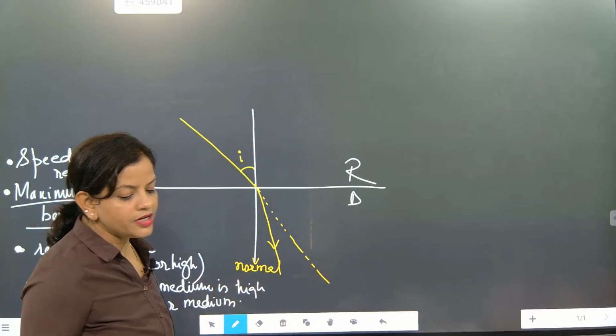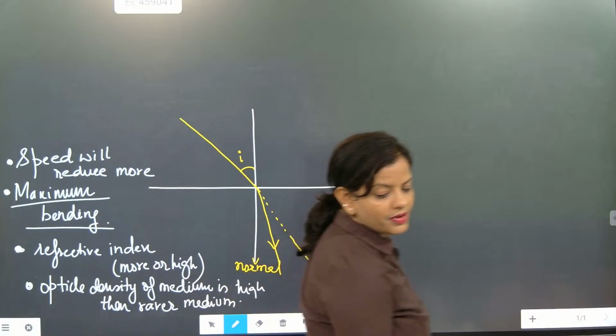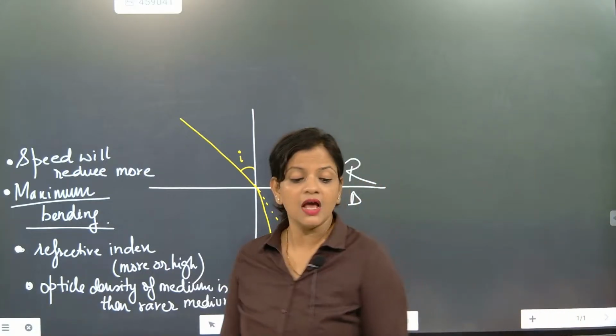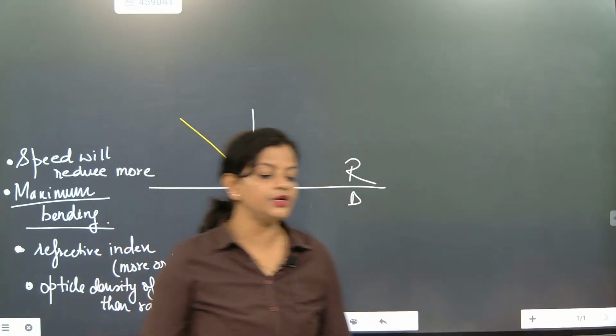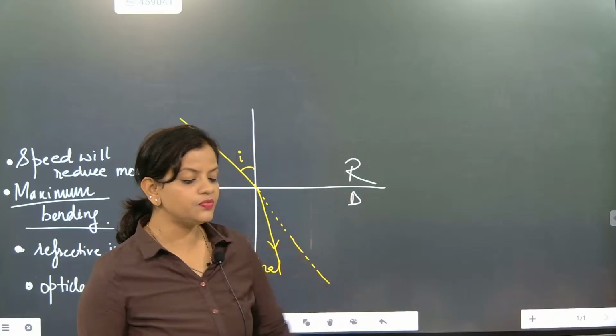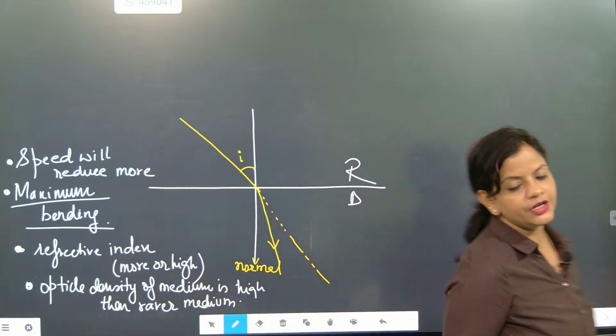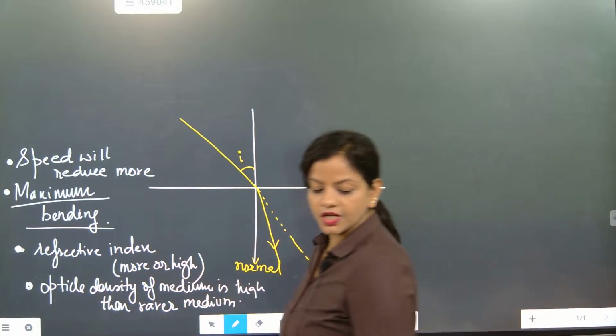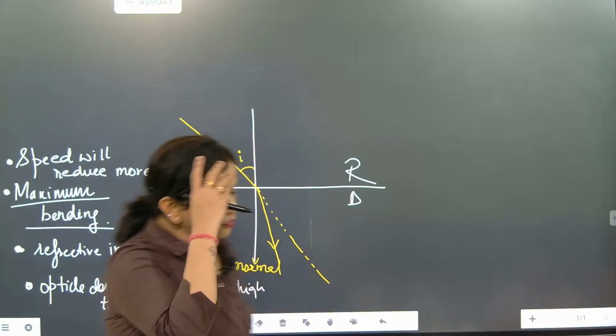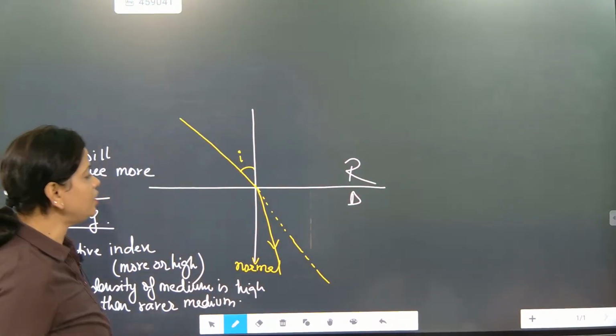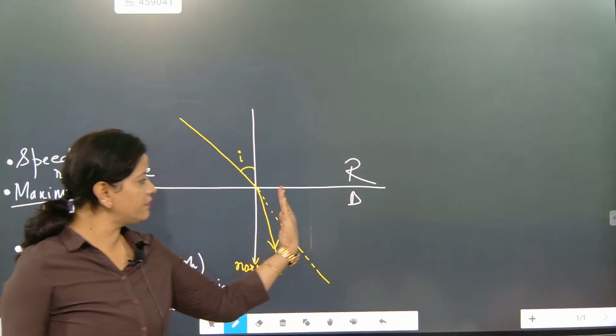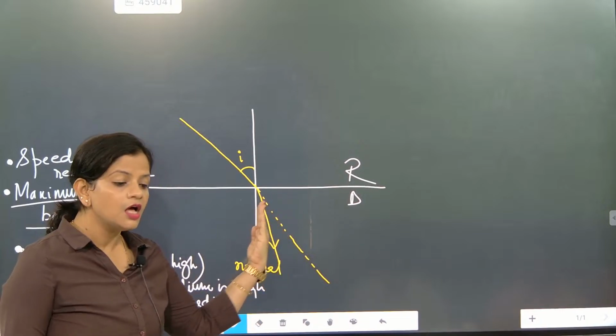Understood? What is the speed in vacuum? The speed in vacuum is considered as 3 into 10 to the power 8. In a medium it is exactly 2.9, but for reference we are taking it commonly as 3 into 10 to the power 8. Actually, in a medium it is less. So I hope you have understood this one. When bending is more, the ray goes nearer to the normal.